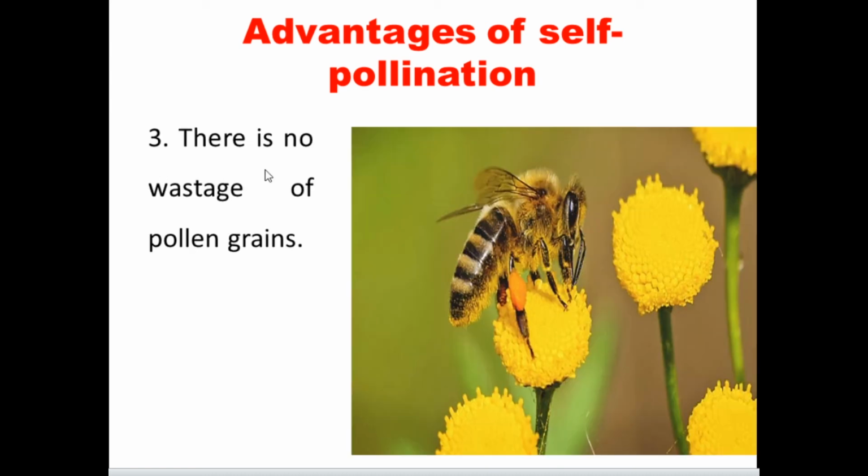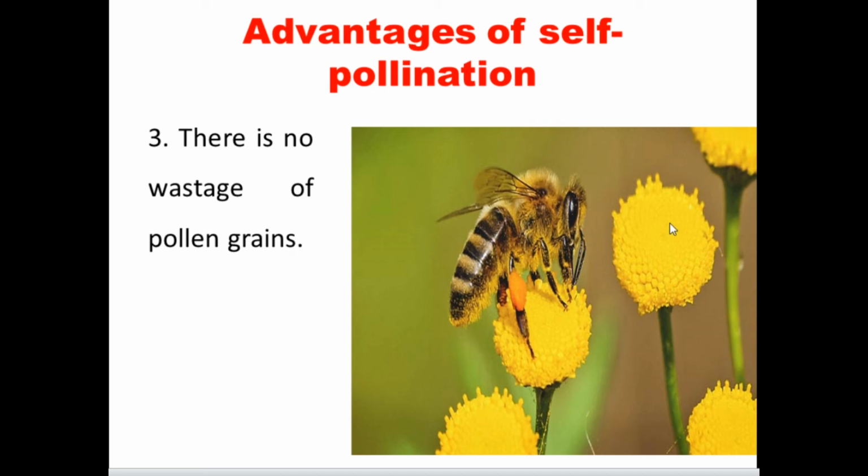Another advantage of self-pollination is that there is no wastage of pollen grains. Why are the pollen grains not wasted?